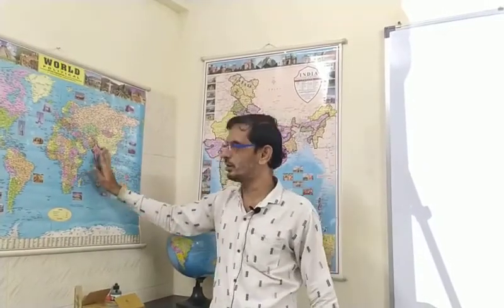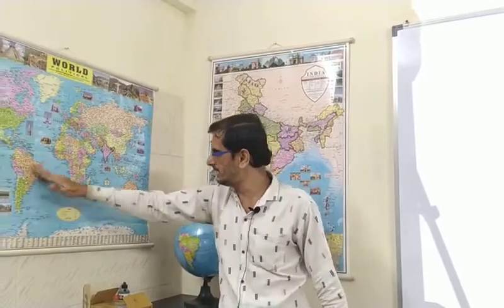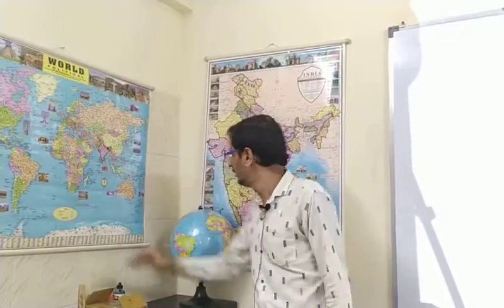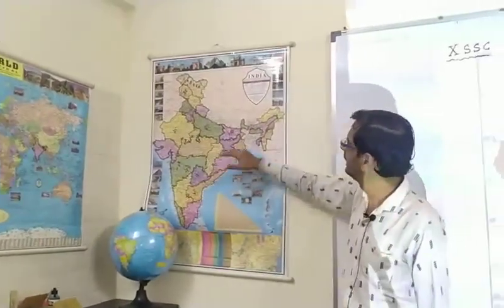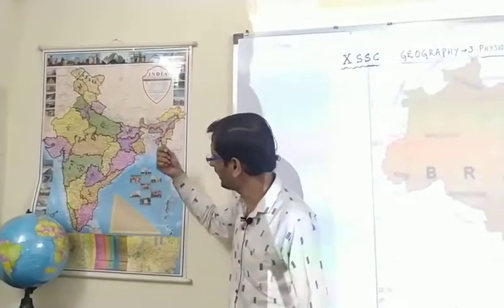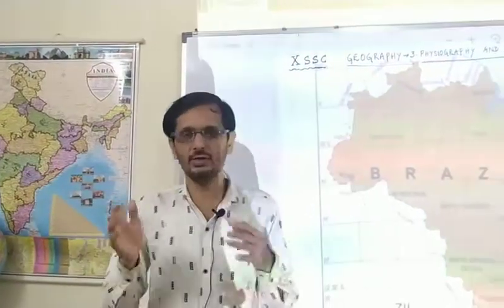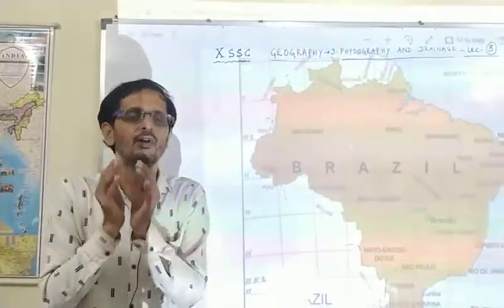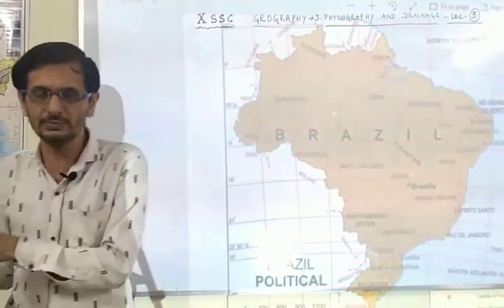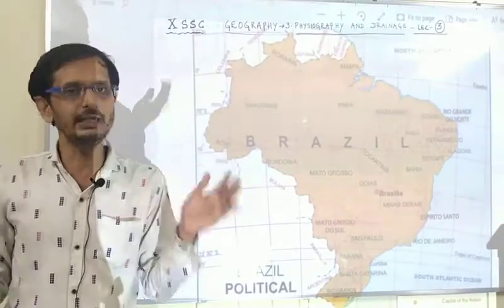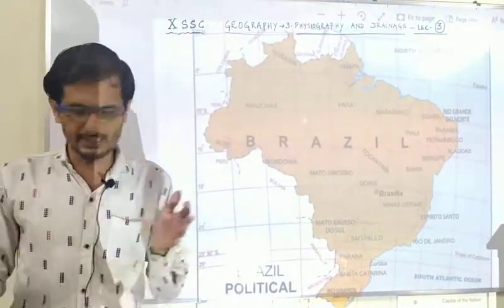So we have studied this in location and extent. This is Brazil and this is India. There is a comparison of only two countries in the whole geography book. Here you can see India on the political map, which you can also regard as a physical map to some extent. We learned about the physiography and drainage of various rivers in India, but we have never learned about Brazil. We learned about India only.